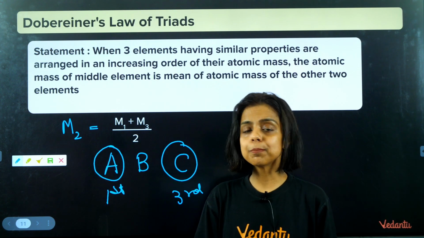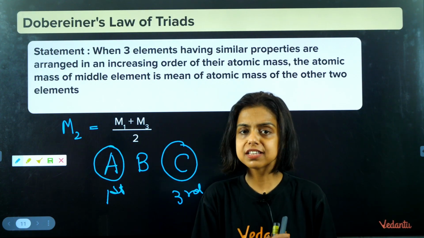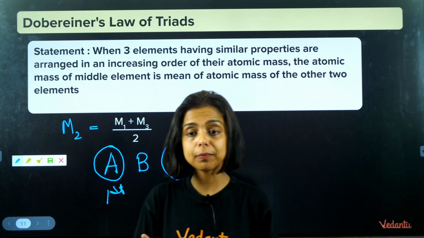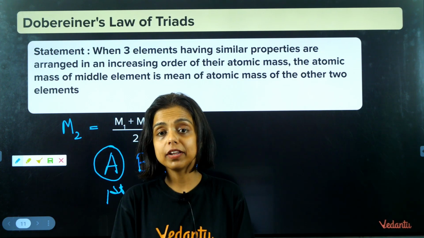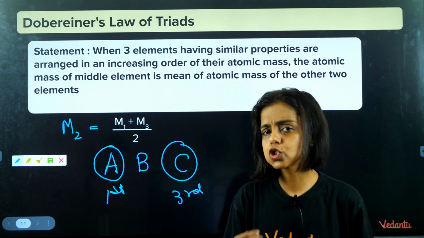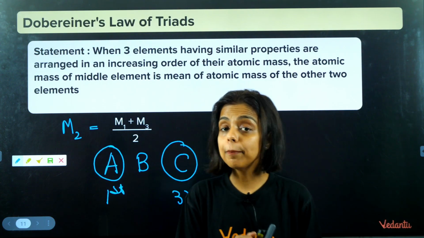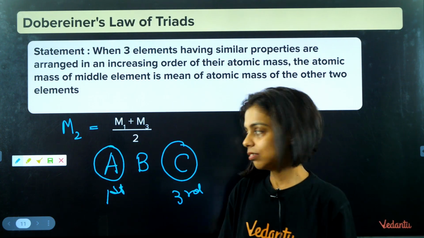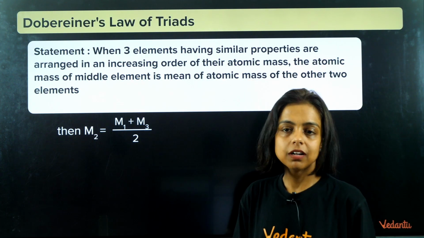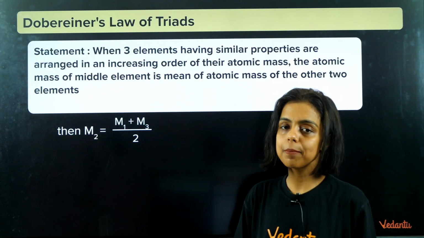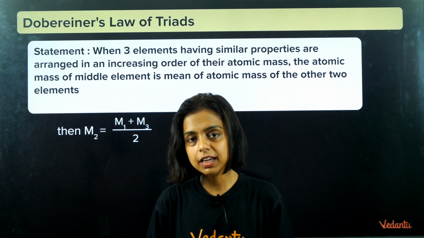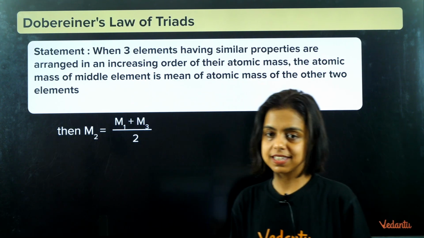And in some cases, he put 3 elements which have almost the same atomic masses. So it is very obvious that if 3 elements have the same atomic mass, you take the arithmetic mean of any 2, and you will get the atomic mass of the third, because they all have the same masses. Because of these shortcomings, Dobereiner's law of triads got rejected. So these were the limitations, or drawbacks, of Dobereiner's law of triads, where he put elements in a group of 3 according to their atomic masses.